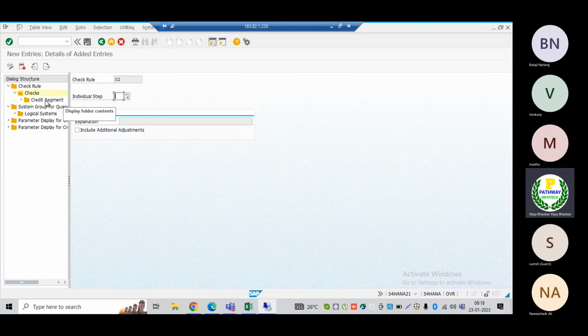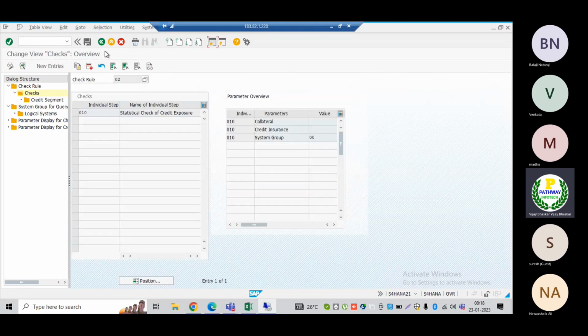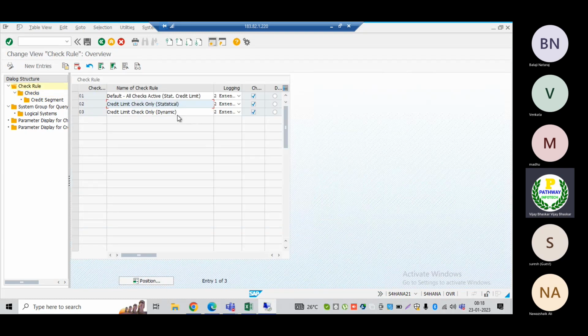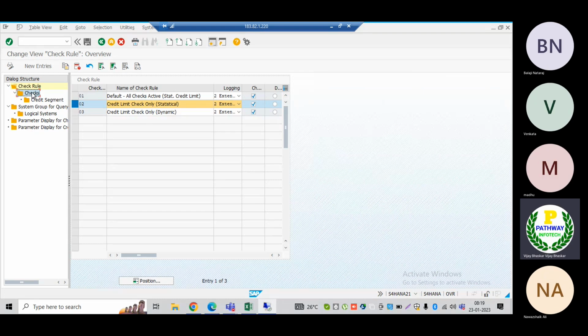to your credit segment. So what the system does, whenever we implement the statistic credit check, under this statistical credit check the checkpoints are available. That is, which checks are going to be performed at the time of creation of the sales order or delivery. It depends on the requirement. So this is the main place.